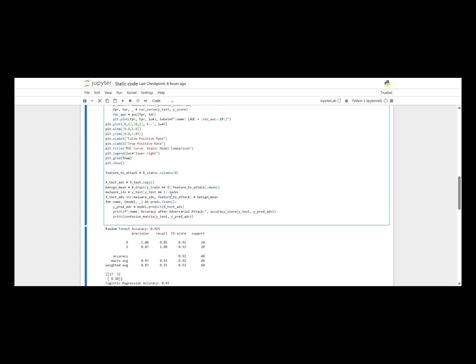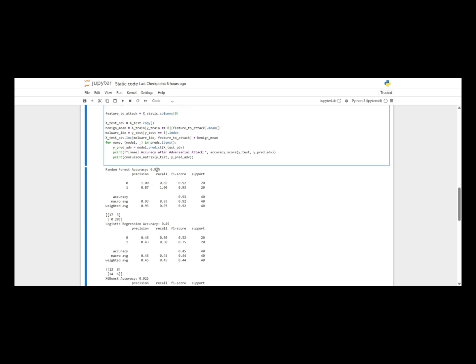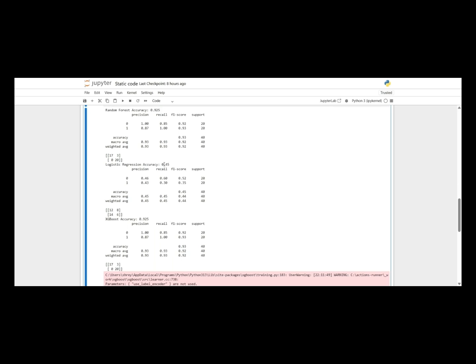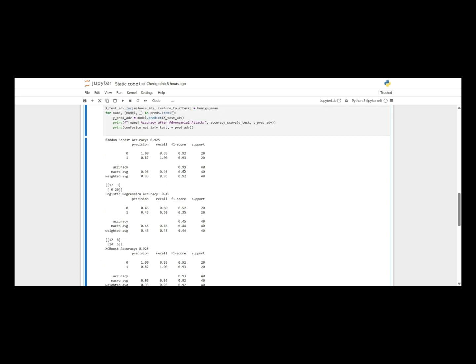This performance gap is also reflected in the confusion matrices. While random forest and XGBoost correctly identified most samples, logistic regression had significant misclassifications. Finally, I ran a simple adversarial attack by modifying one important feature in a malware sample to match the benign mean.